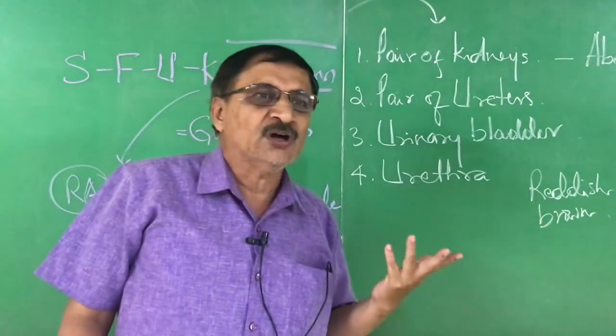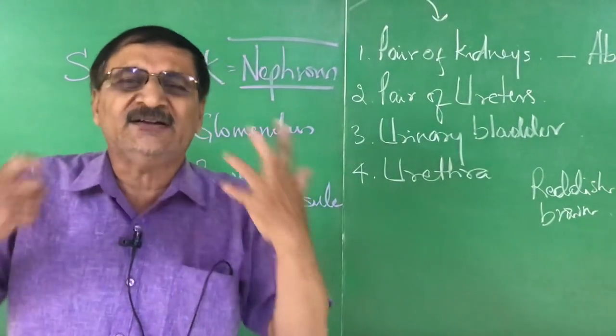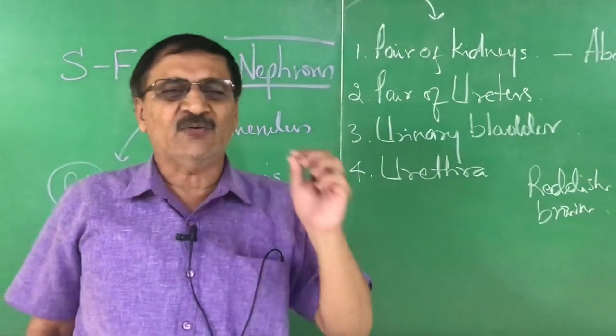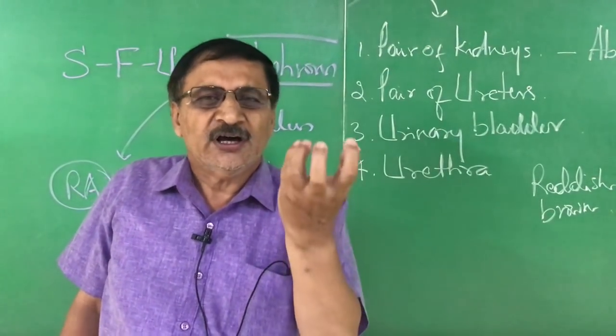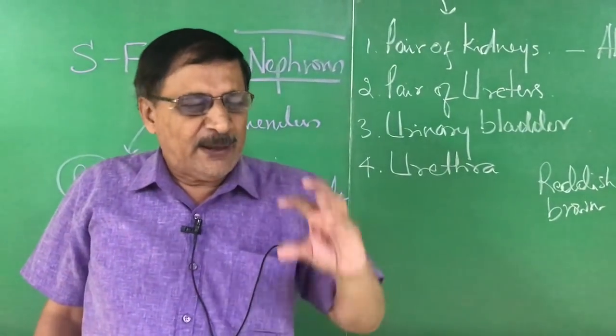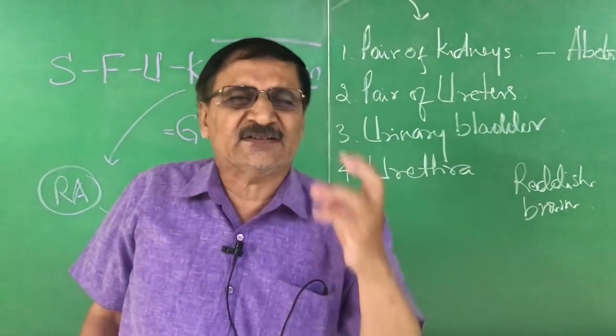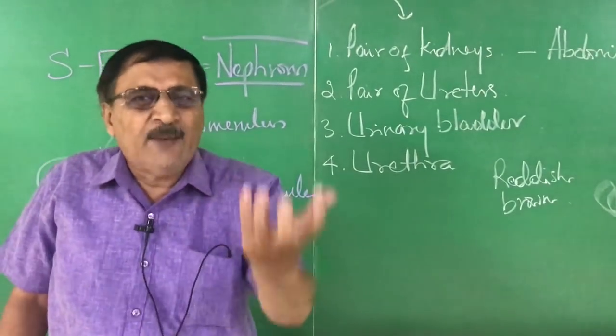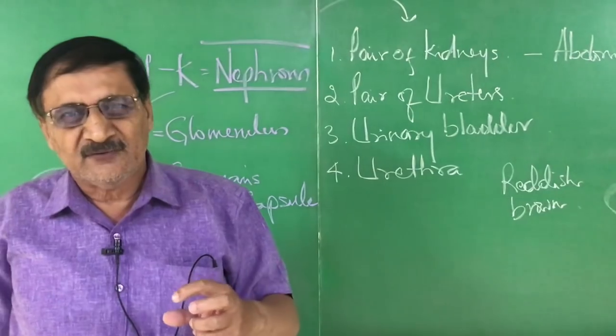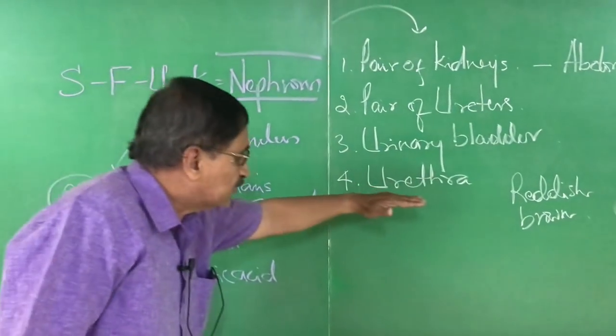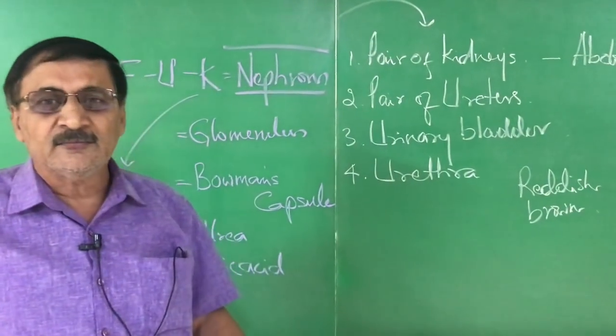Sir, then what about the other 178 liters? There is a wonderful mechanism called reabsorption. The remaining 178 liters of the filtrate is reabsorbed by the body. Fine. That's about the formation of urine.